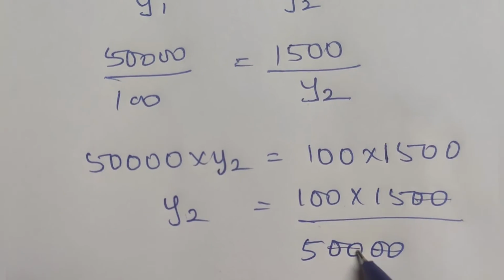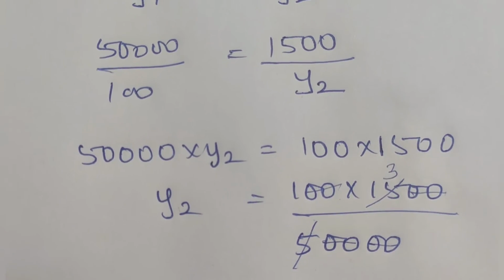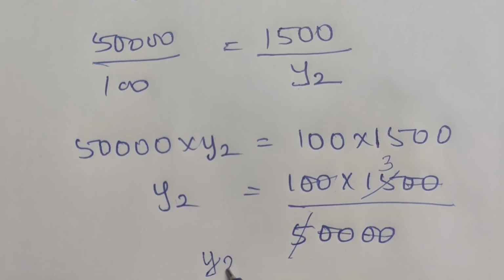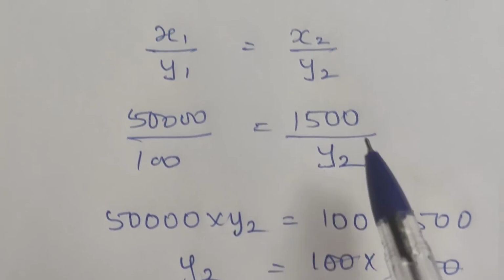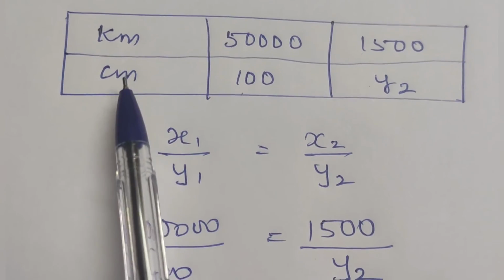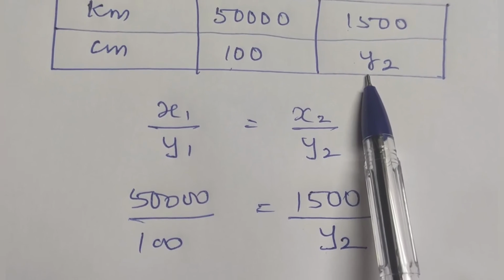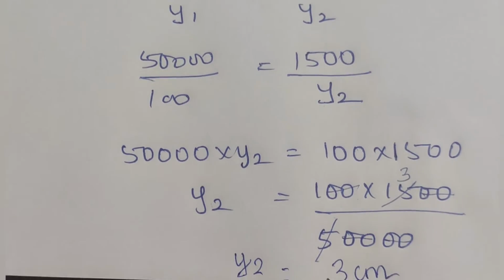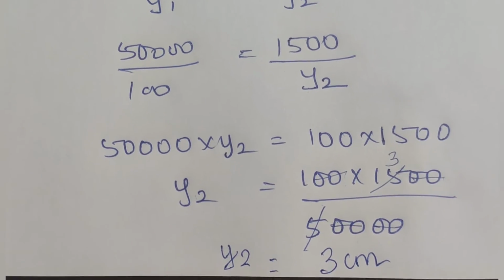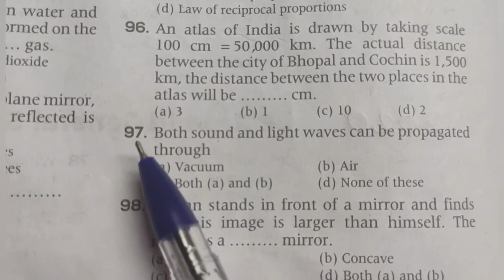The zeros get cut. 5 goes in 15,000 3 times. So y2 is equal to 3 centimeter, because y2 is the distance in the atlas, which we represent in centimeter. So the distance between Bhopal and Cochin in the atlas is actually 3 centimeter. Option A, 3.